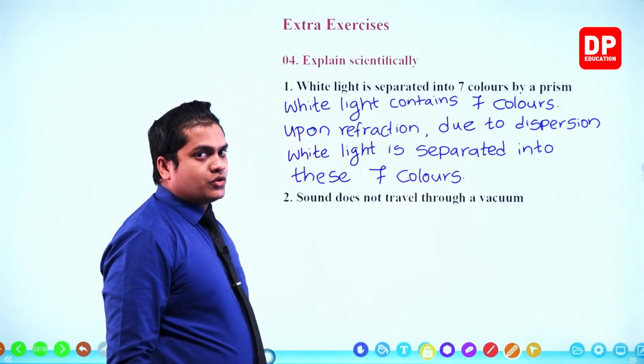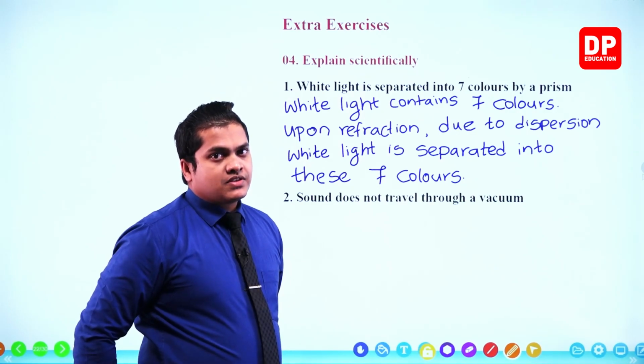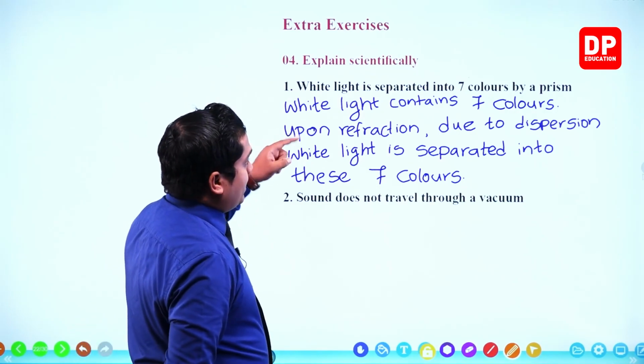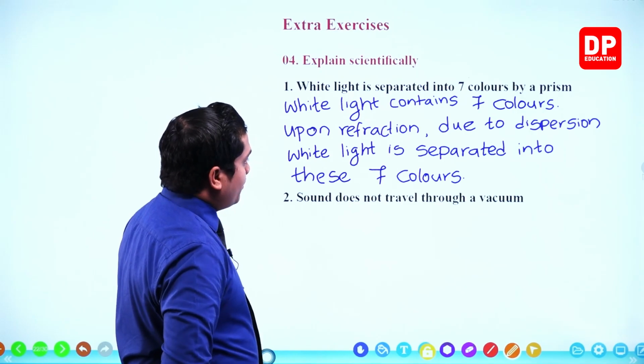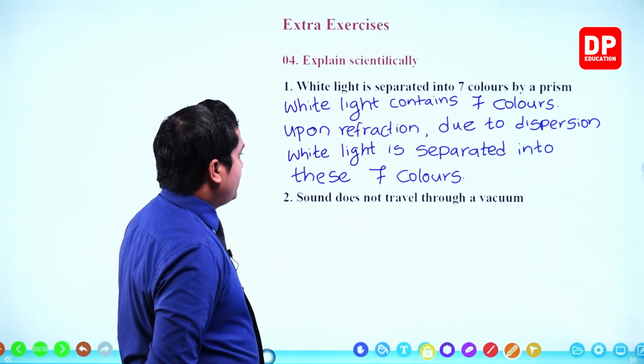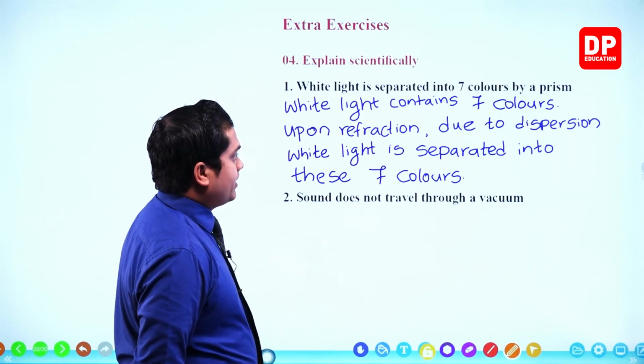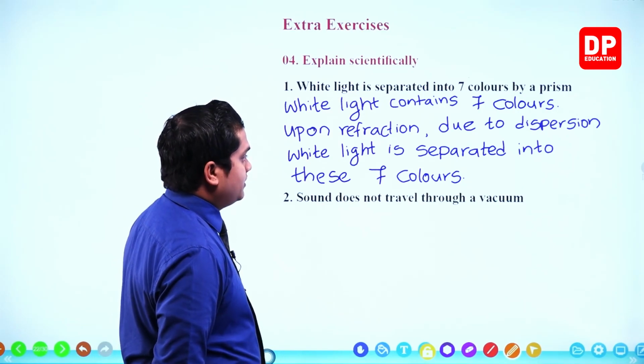Right. So this is why through a prism we can observe 7 different colors. White light contains 7 colors. Upon refraction, due to dispersion, my dear children, white light is separated into these 7 colors.